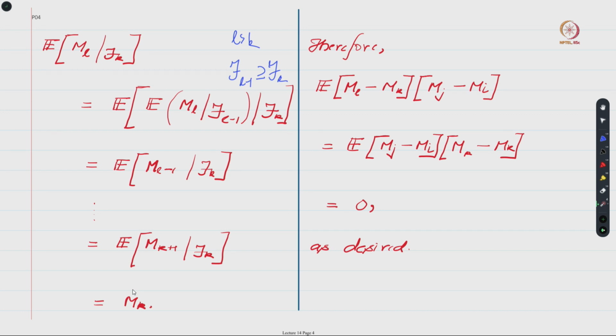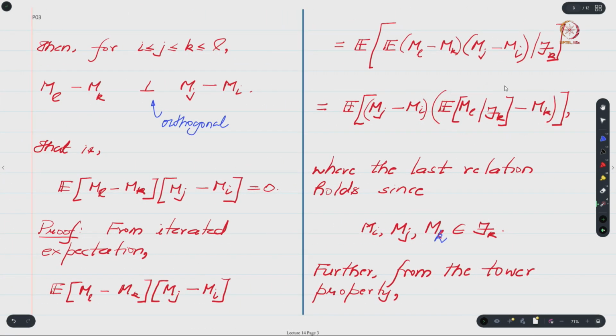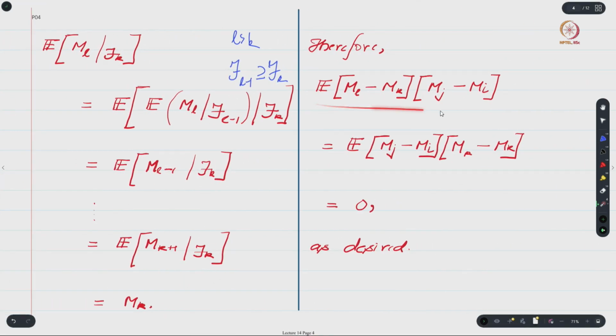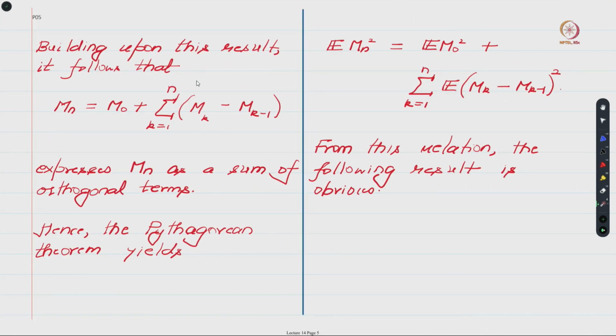So what is the summary of this short discussion? That the conditional expectation over here actually equals mk, right, and if you go back over here, we have this conditional expectation is subtracted from mk, and if this conditional expectation equals mk, then this term over here will be 0, from which we can conclude that indeed the expectation of the product will be 0 as desired, which helps us conclude that if you have 4 indices in the following way, then indeed ml minus mk is orthogonal to mj minus mi, right.